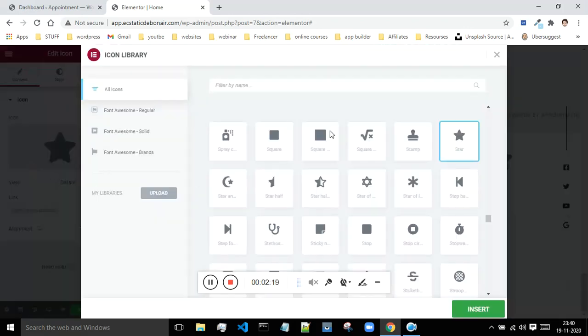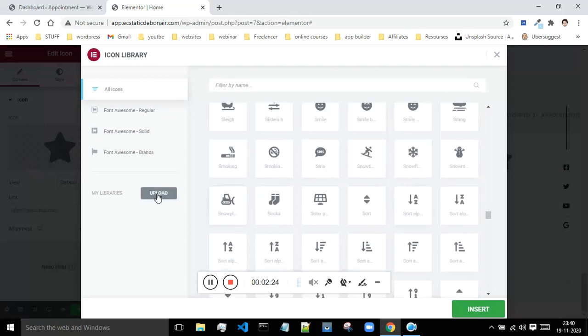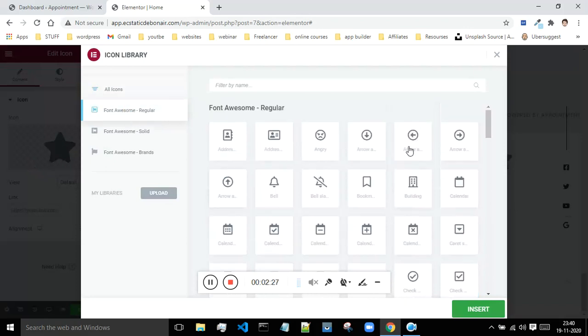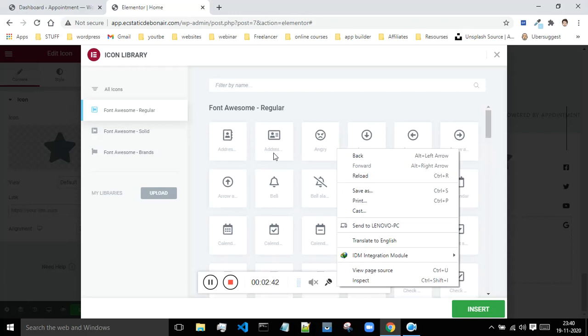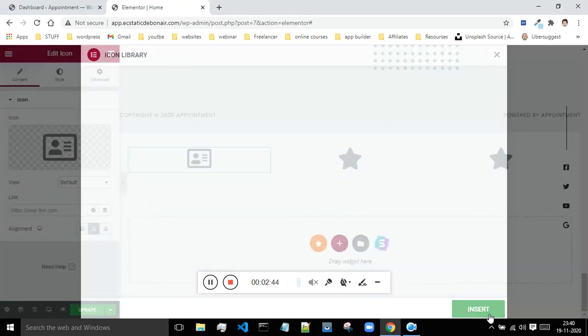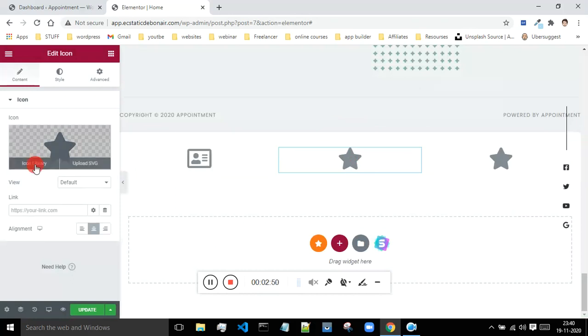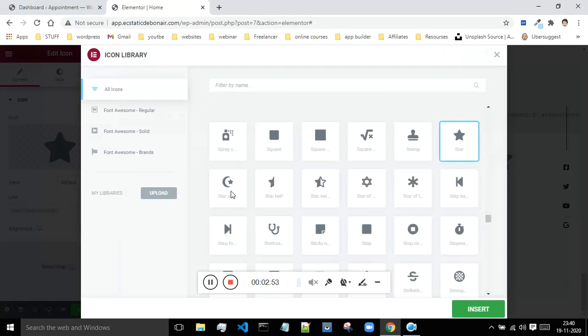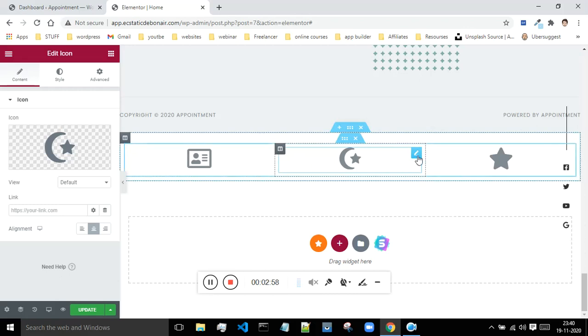Click on the icon library and there are a lot many icons present over here. You can select whatever icon that you want. You can even upload if you have, or you can just select from these options which are present over here. If you are searching for something specific, then you can search that particular icon over here. Okay, so as of now I'm not looking for something specific, so I will randomly pick a few. First I will pick this address, then I will come over here and let me just choose a different icon over here. Let me just choose this icon. Okay, so as of now I am having these three icons.